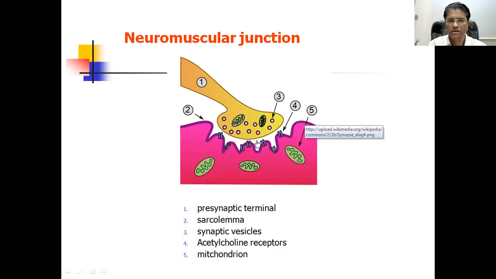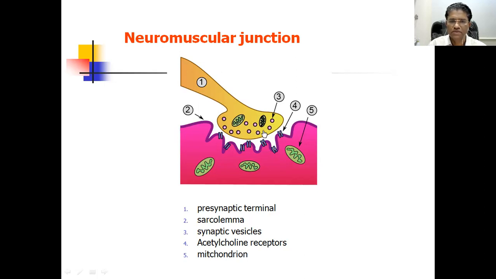When it comes in contact with a muscle fiber, it forms an end organ where the axonal terminal is in contact with the muscle end plate. So the presynaptic terminal is just in contact with the sarcolemma, and the gap between these two is called the synaptic cleft.